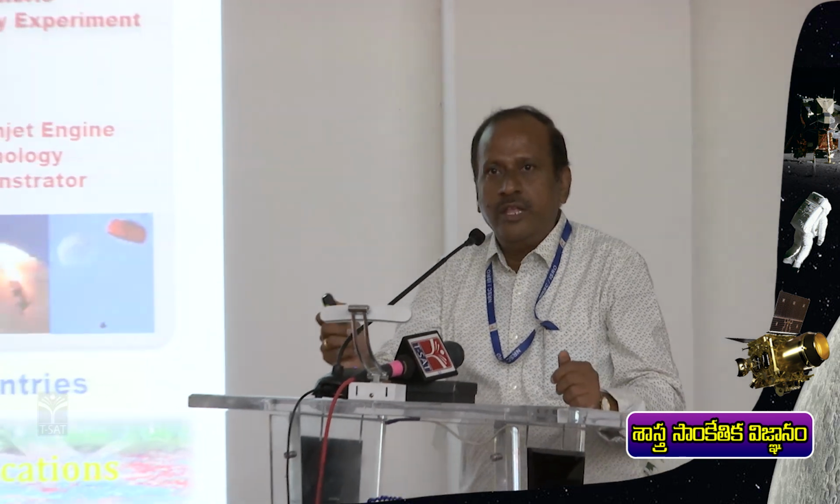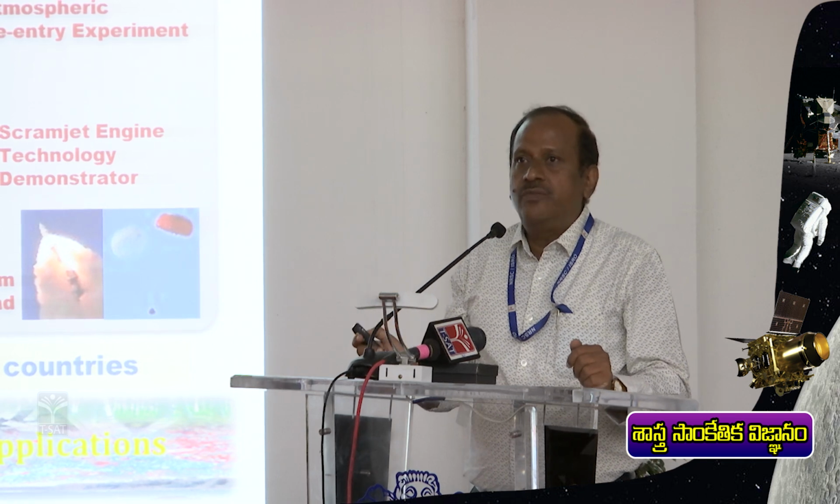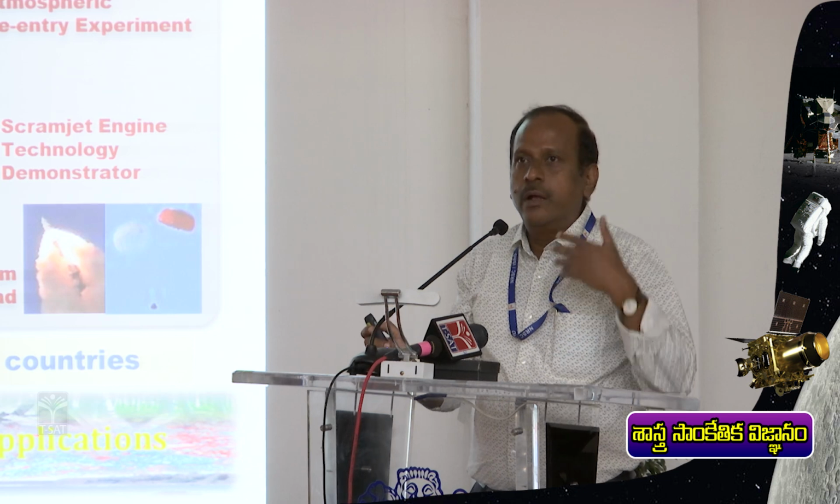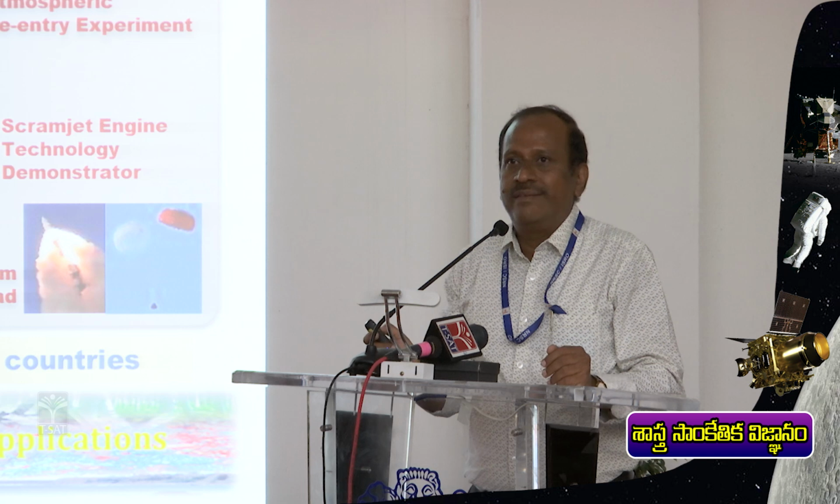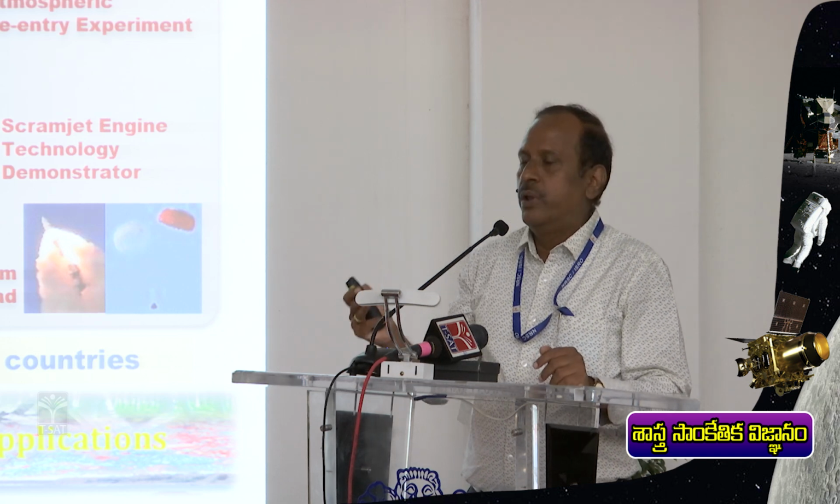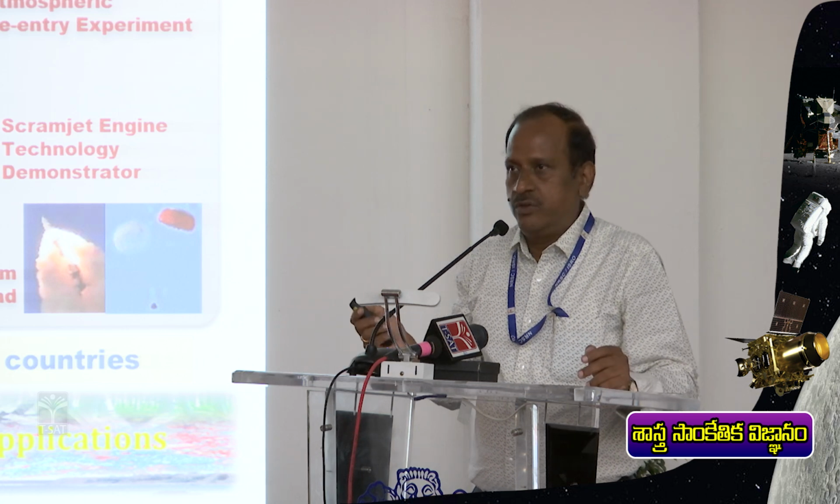For the first launch, so far we have achieved more than 200 missions successfully. These 200 missions include 114 satellites from different categories, like remote sensing, communications, space science and navigation satellites. All these satellites were grouped under different categories, and those were launched successfully.